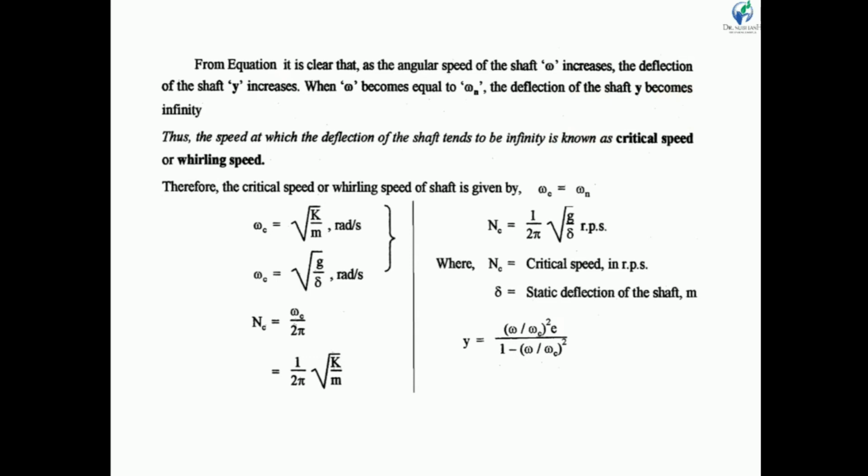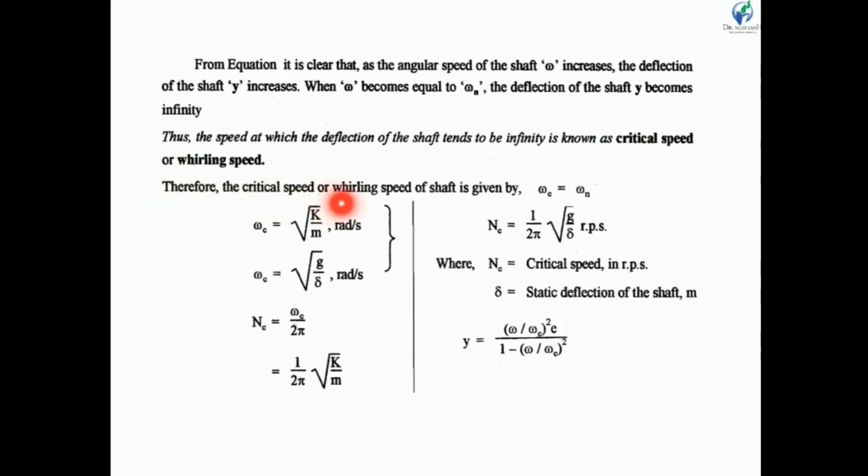That means when the frequency of rotation of shaft becomes equal to the natural frequency, there is a maximum, infinite deflection of the shaft. Thus the speed at which the deflection of shaft tends to infinity is known as the critical speed of shaft. So in a simple way we can say that the speed at which the shaft has infinite deflection is known as the critical speed.